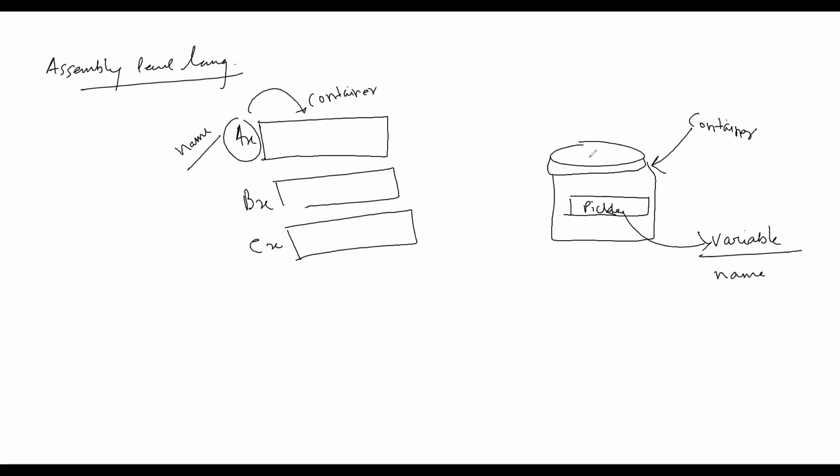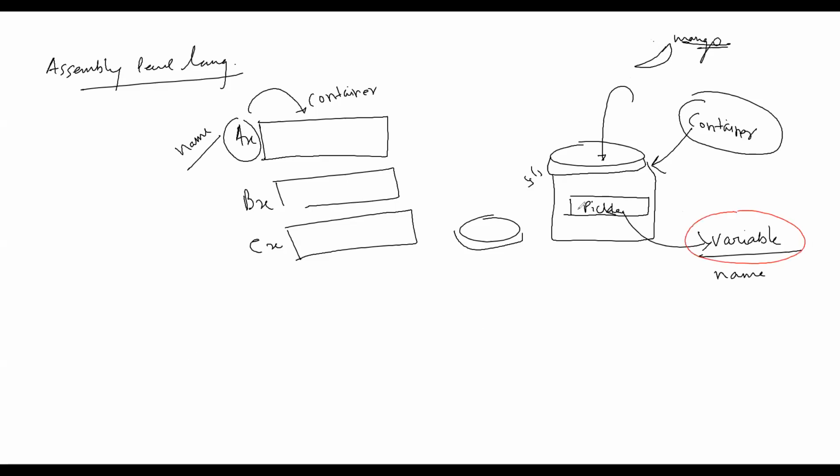When I open this jar and go inside, I find mango pickle, mixed pickle, many things. So this jar has three things. First of all, this jar is a container. Second, this jar has a variable name. I mean, this jar has a certain name.